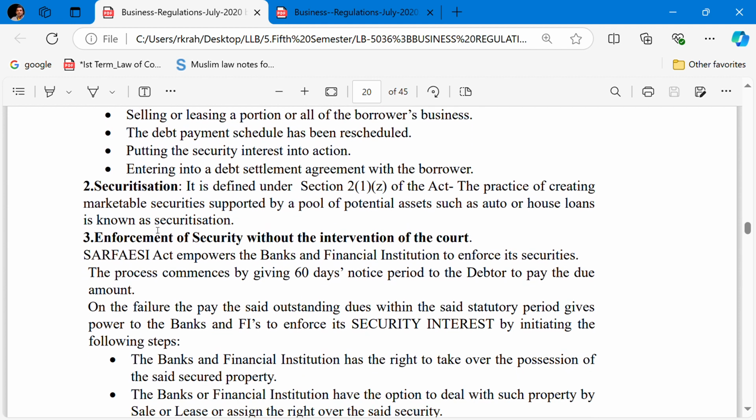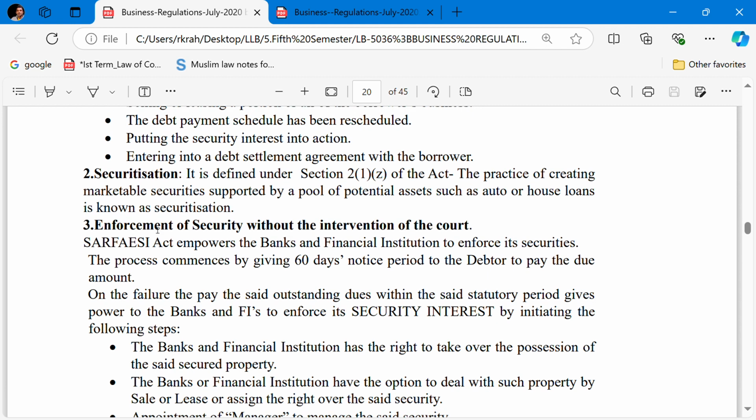On failure to pay the said outstanding dues within the said statutory period, the banks and the financial institutions are given power to enforce their security interests by initiating the following steps.